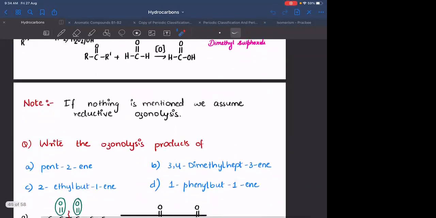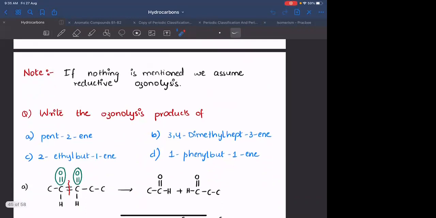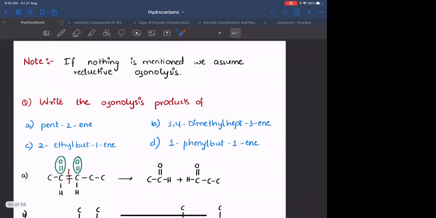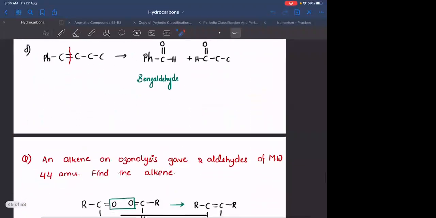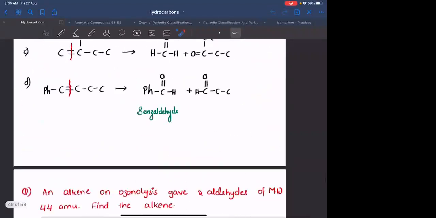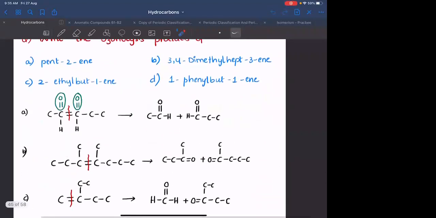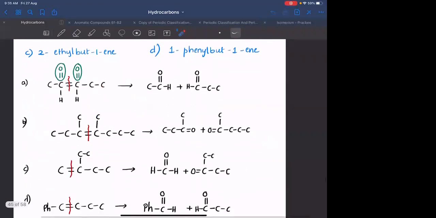Okay. In general, if nothing is mentioned about the type of ozonolysis, always take reductive ozonolysis, where you will be forming aldehydes and ketones. Carboxylic acids will not be formed. I hope everyone of you knows how to write the ozonolysis products. Wherever there is a double bond, break it and give double bond O. If it is oxidative ozonolysis, if you are able to convert that into carboxylic acid, do that. If ketones are forming, leave them there.